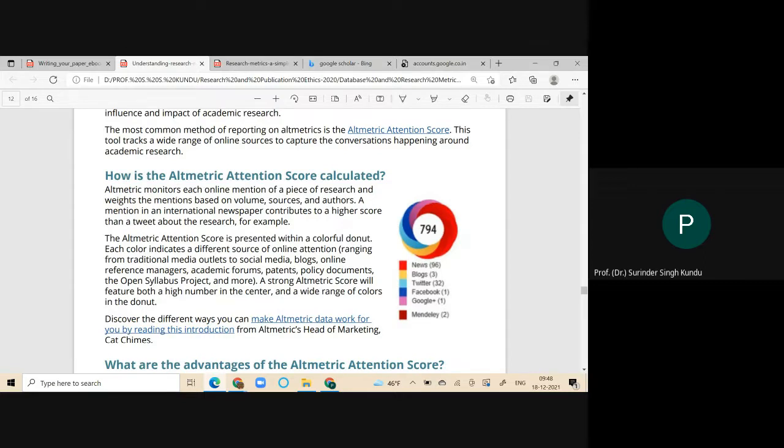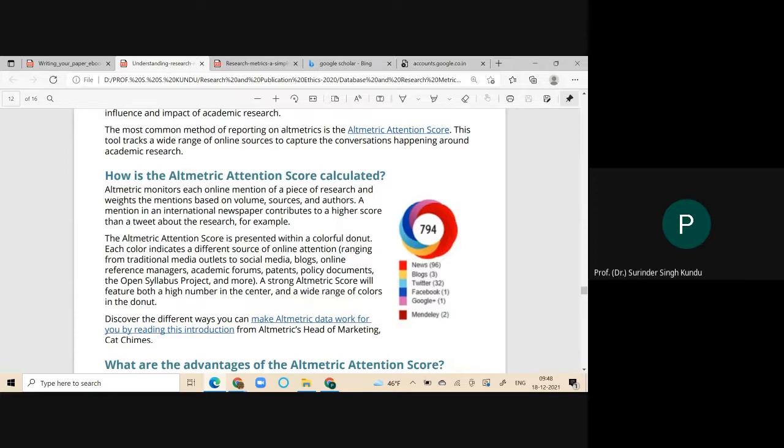And the same paper is quoted by another person in a different journal, in a different newspaper, on Facebook, Google Plus, blogs, news, Twitter, Mendeley, etc. These are the different sources where your particular paper is cited. The altmetric attention score will calculate all those things.